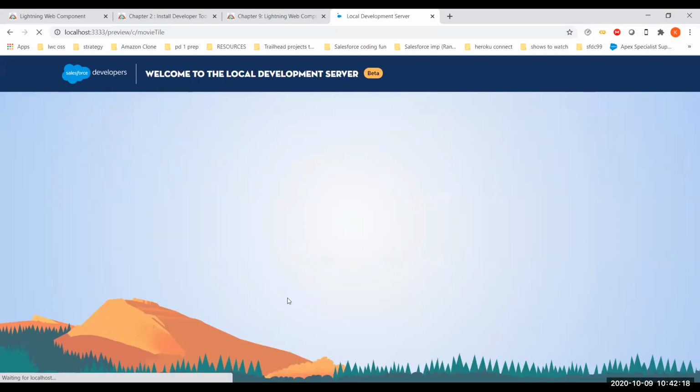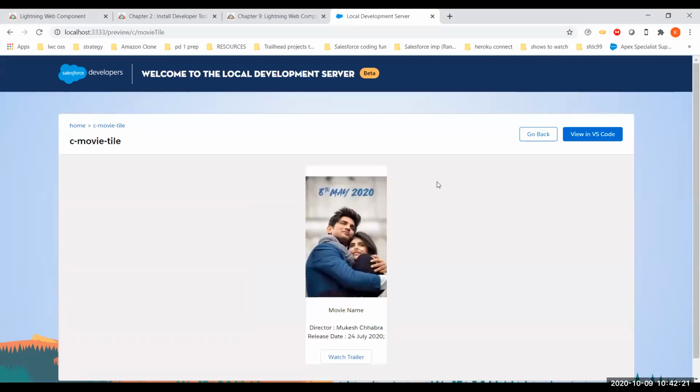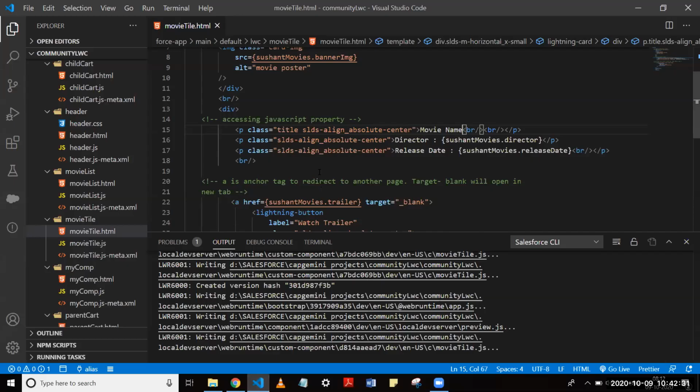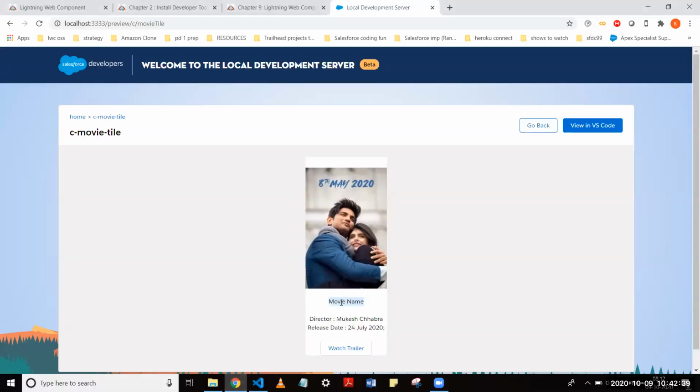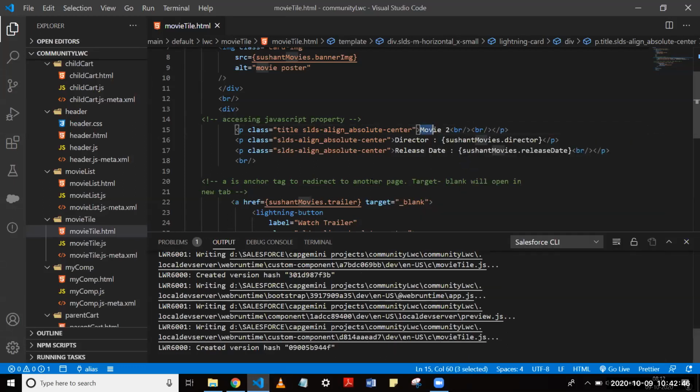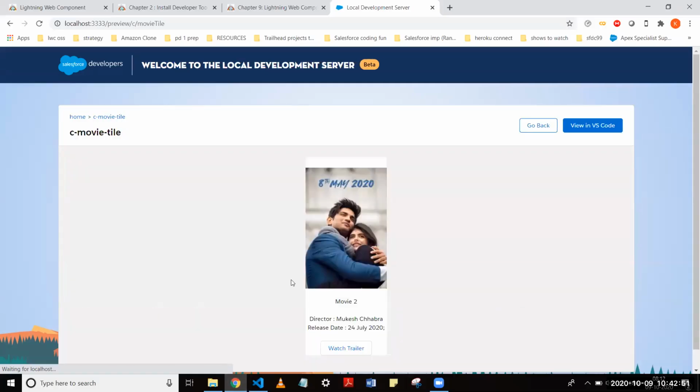Kushagra, we are just seeing the tile, the local development server page. Is it fine now? Yes. So I changed this. Instead of binding from the JS, I have manually typed the movie name here, and it automatically refreshes. Can you show how it is reacting? As soon as you change something here, it changes over there, right? Once I do Control S here, it automatically gets refreshed and shows Movie 2. So now see the speed.